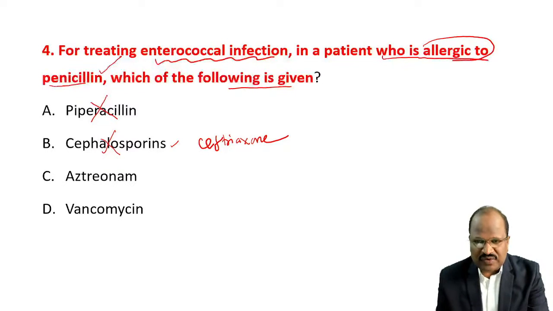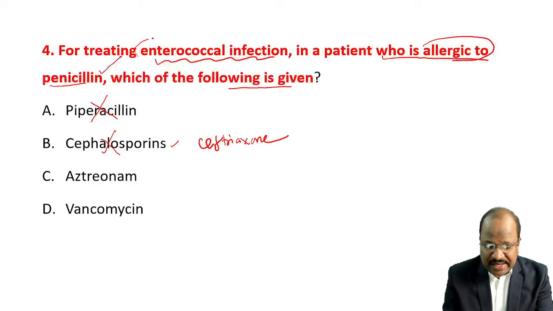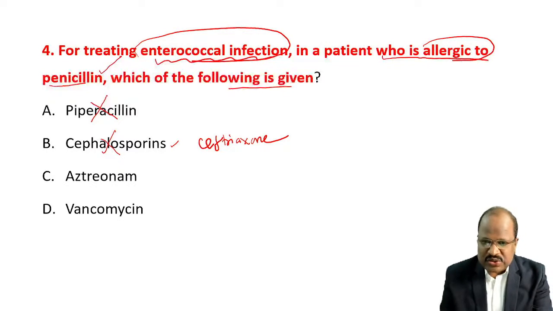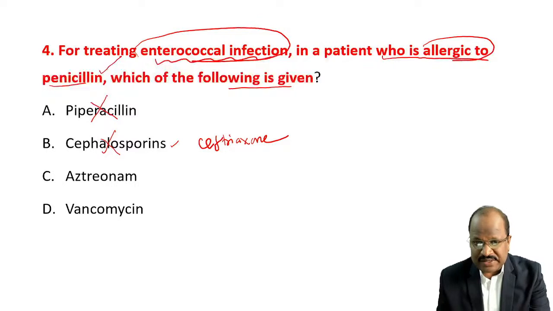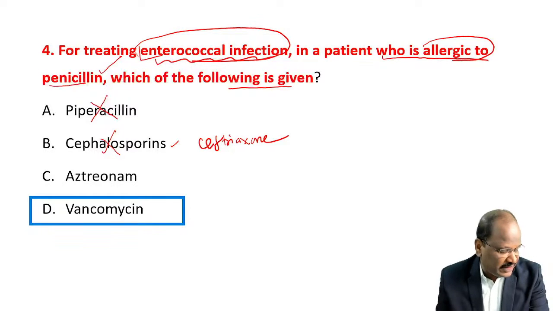They cannot be used in this case because the patient is allergic to penicillin. So the answer will be either C or D. But the patient has an enterococcal infection, a gram-positive infection. Aztreonam is useful for patients allergic to penicillin, but effective only for aerobic gram-negative organisms. Since this is gram-positive, the right answer is option D, vancomycin.